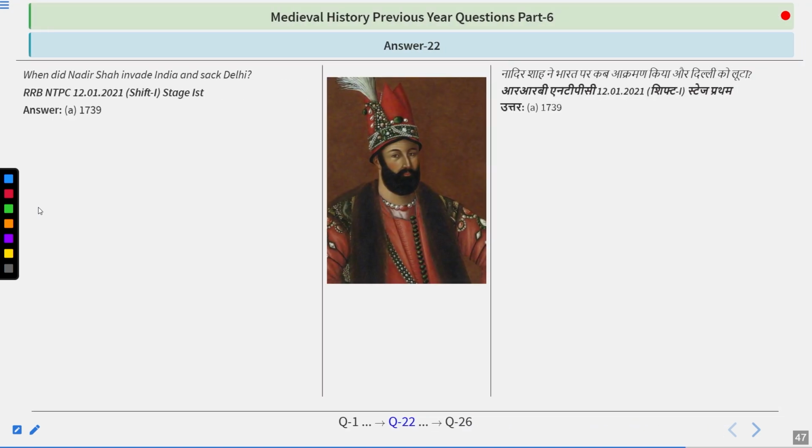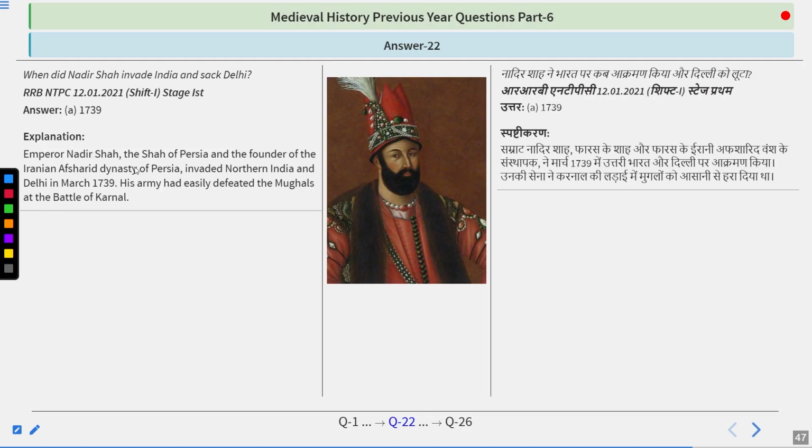The answer is 1739. So Emperor Nadir Shah, the Shah of Persia and the founder of the Iranian Afsharid dynasty of Persia, invaded North India and Delhi in March 1739. His army easily defeated the Mughals at the Battle of Karnal, and he was the one who took away the Peacock Throne and the Kohinoor from India.